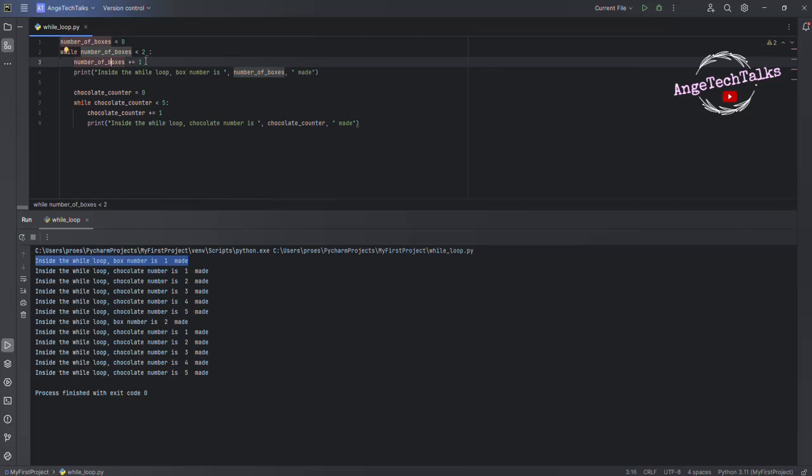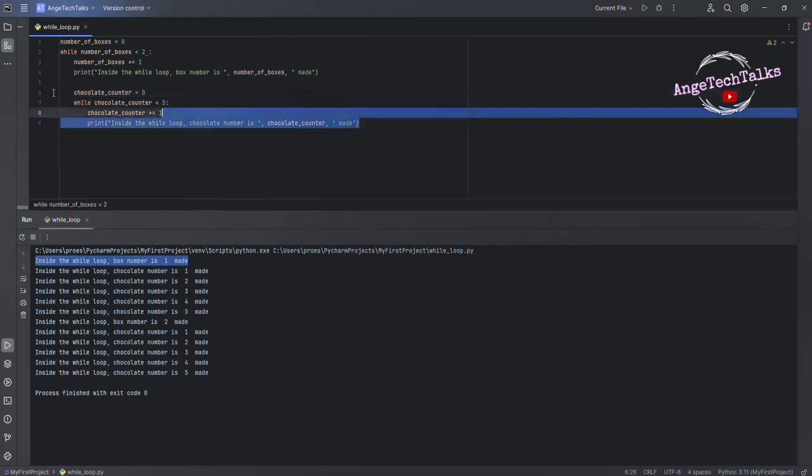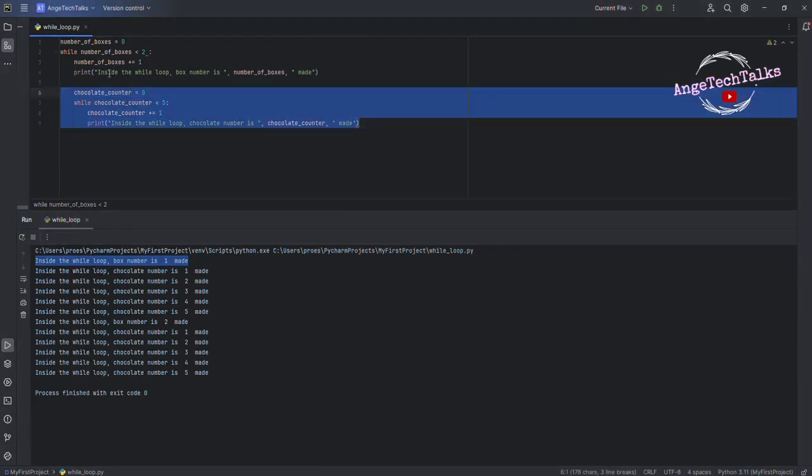That's why we are incrementing the number of boxes by 1. Then, before moving to the second iteration, the program needs to complete what is inside the while loop.